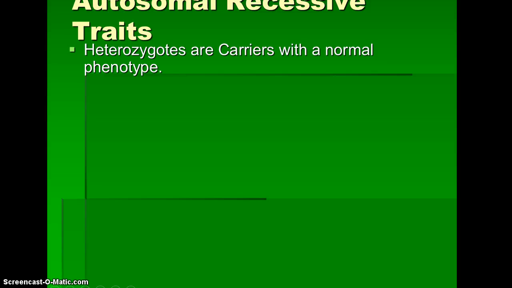Heterozygotes are carriers with a normal phenotype. And again, a carrier is somebody who has a messed up gene, but it isn't expressed in them because it's recessive. So like big T, little t. That little t may be messed up, but they have that big T, they have that dominant gene, which is overpowering the messed up gene. So they're fine. They do not have a genetic disorder.